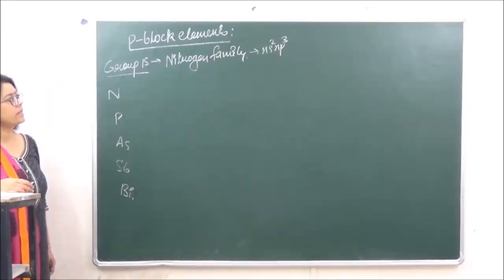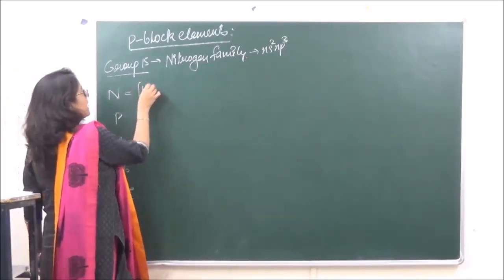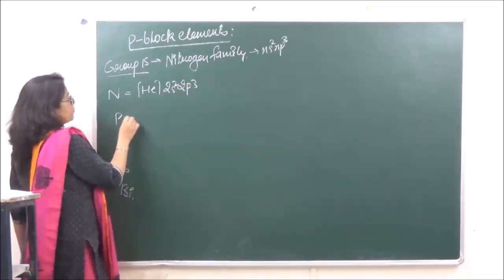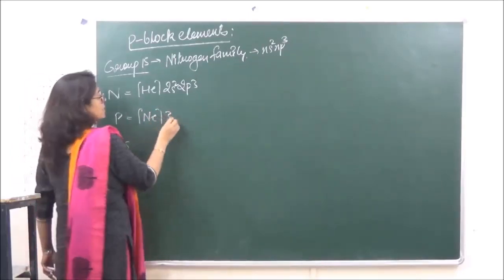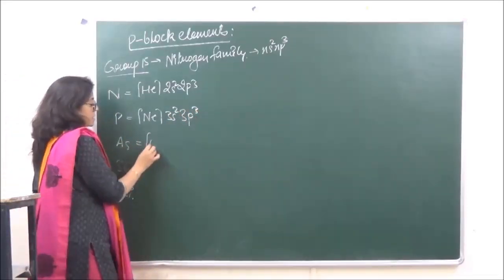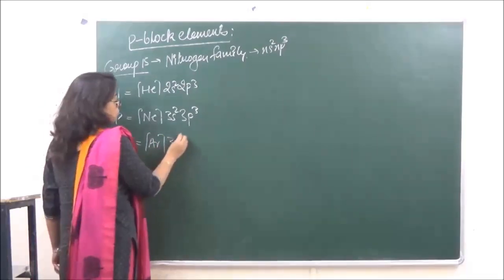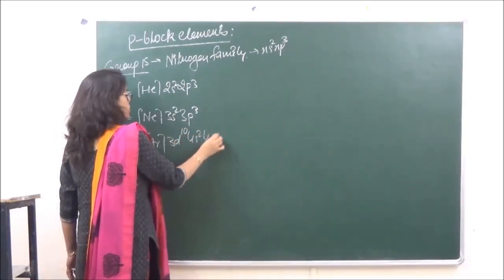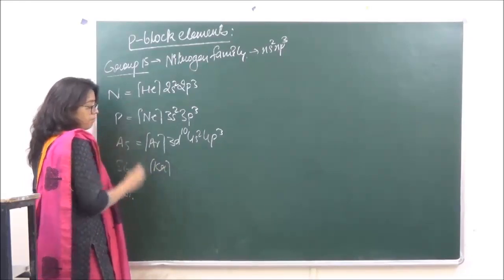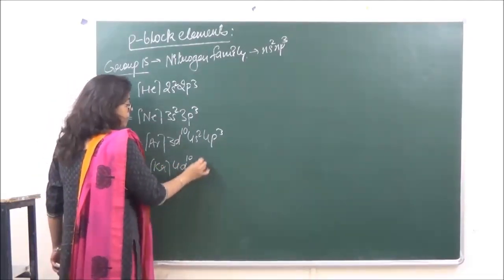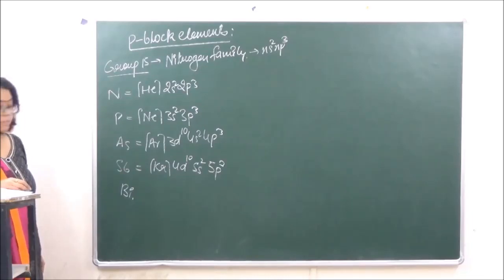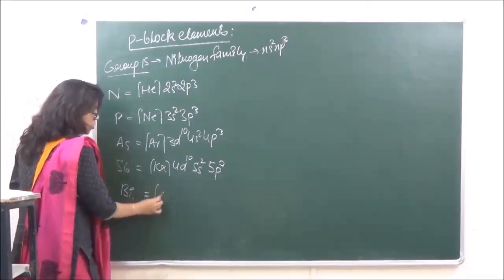So if we go into nitrogen, we have helium 2s2 2p3, then phosphorus, neon 3s2 3p3, then after that arsenic, argon 3d10 4s2 4p3, then we have antimony, krypton 4d10 5s2 5p3,